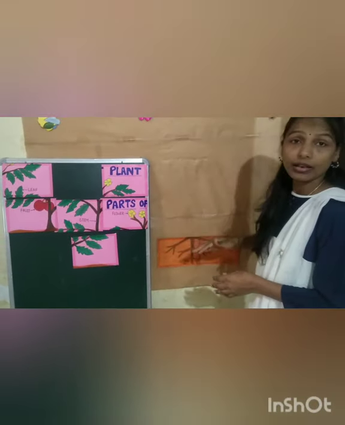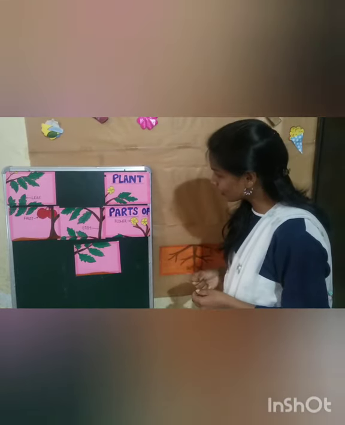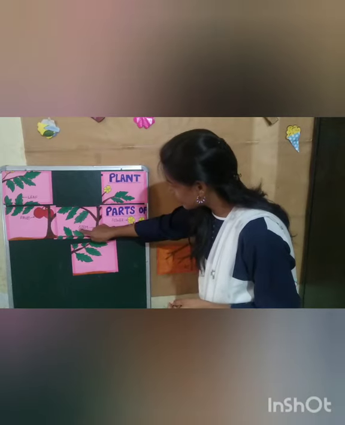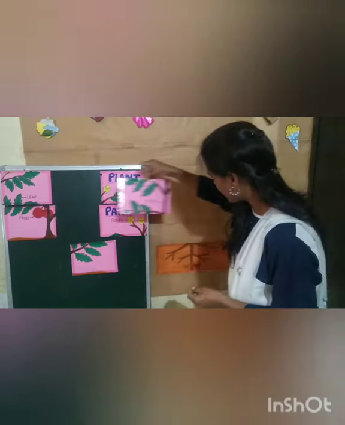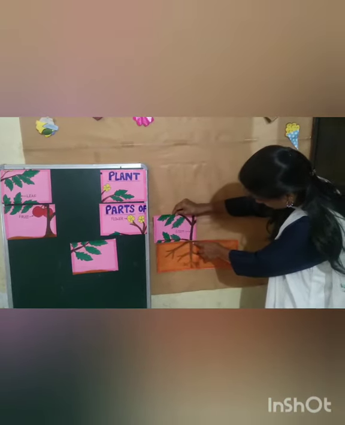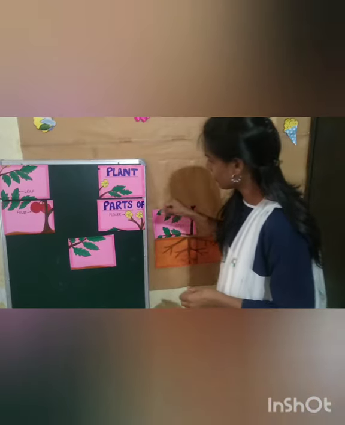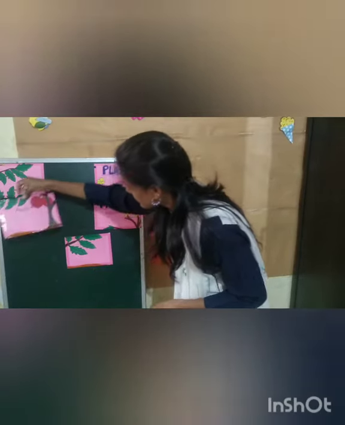Now about the root, which part will come, children? Stem, right? So observe carefully and see where is stem. Yes, this here, S-T-E-M, stem. So now we will place this here. So this is stem. So we will place it here. Now I'll take this.